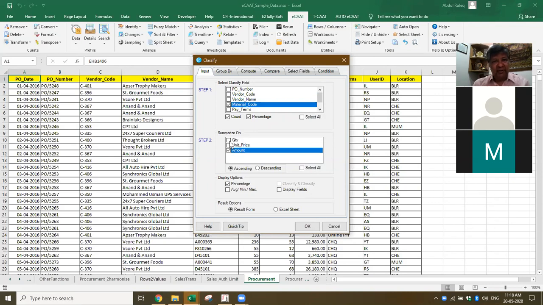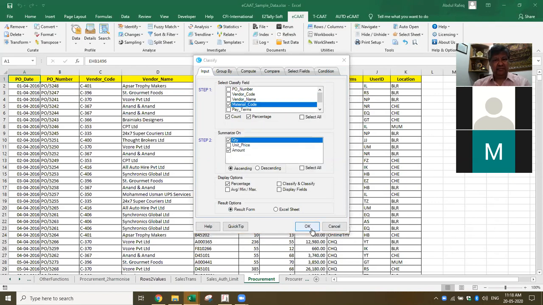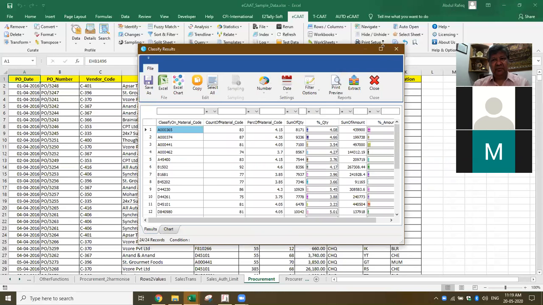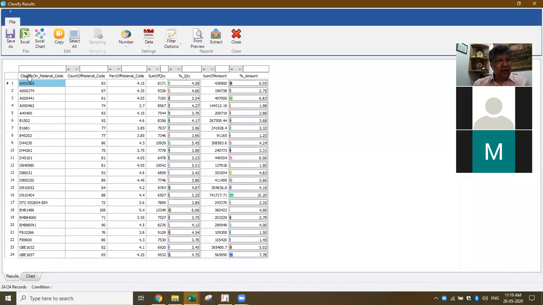Okay. So what is the result I expect? I want the total material purchase during the year as per the material code. See, the interface is very useful, very simple. Here, for each material code, I got the count of the material code, the percentage, the sum of the quantity, because I selected the quantity also, and I also get the sum of the amount.